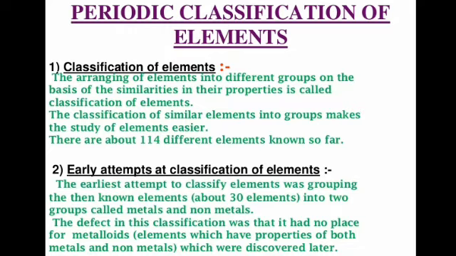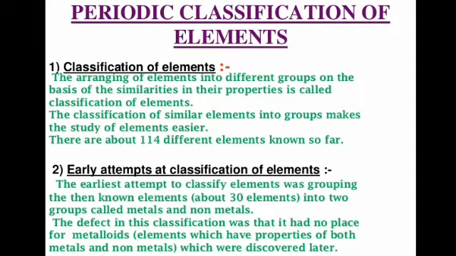First we will see what is classification. The arrangement of elements into different groups on the basis of similarities in their properties, whether that would be physical or chemical properties, is known as classification of elements. The classification of similar elements into groups makes the study of elements easier. There are about 118 different elements that are known so far.